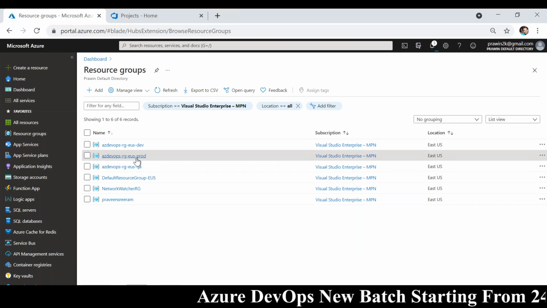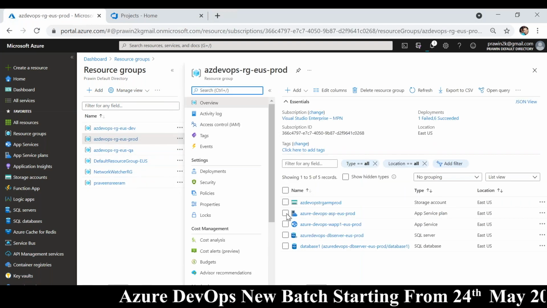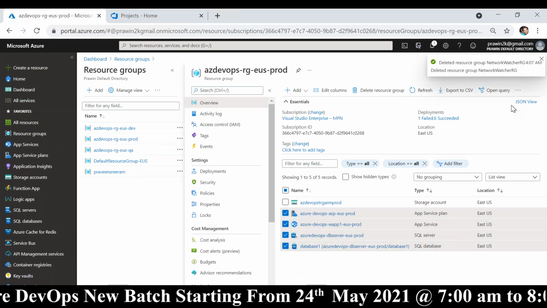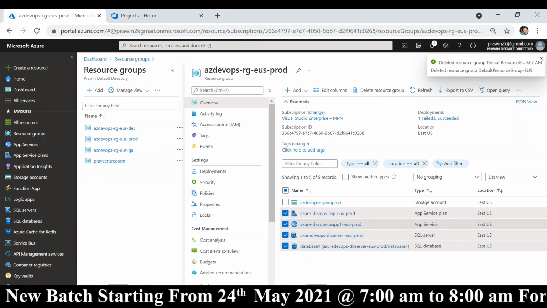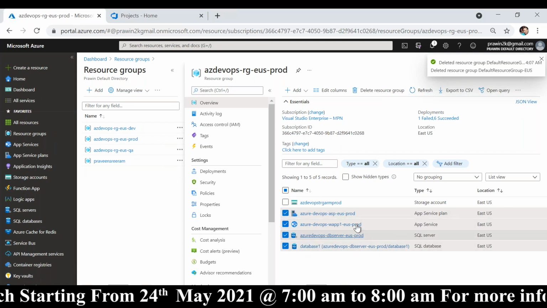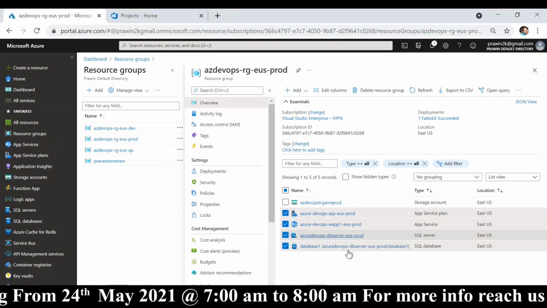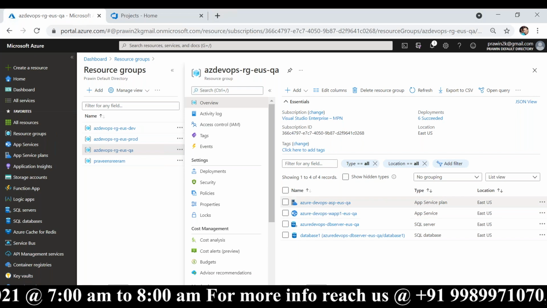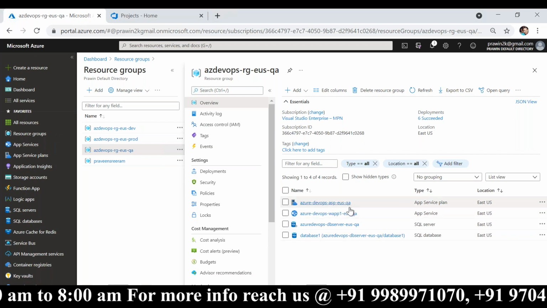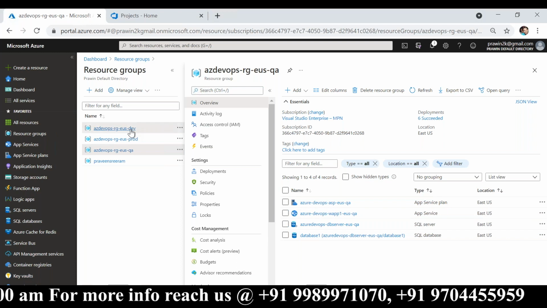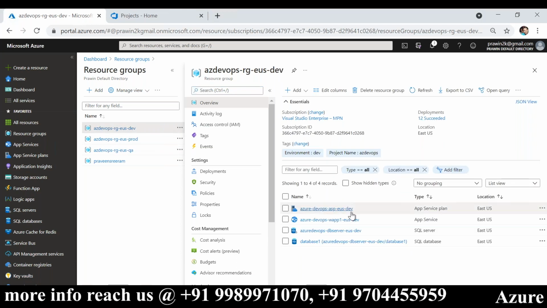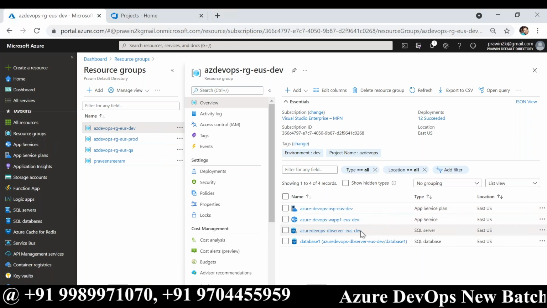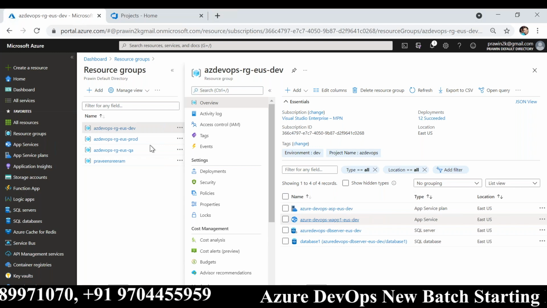Okay. So every resource group contains resources like this, right? You see here 4 resources are there in prod. The name is appended with prod. But if I click on QA, you see the same resources, but with QA. If I go to dev, same resources, but with dev as suffix, right?